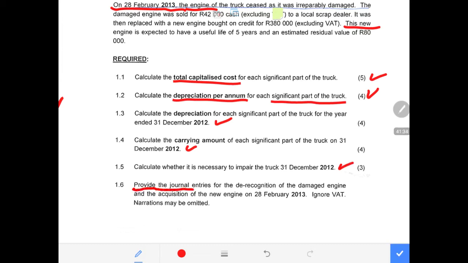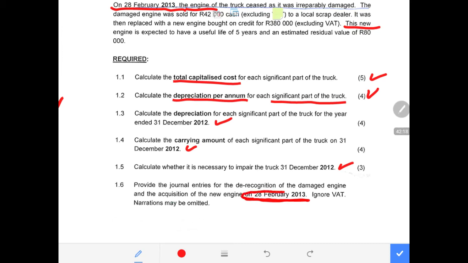Provide the general entries for the derecognition of the damaged engine and the acquisition of the new engine at the end of December 2013. We are focusing only on the damaged asset. Now we have to say we are providing general entries for which year? For the year ended 28 February 2013, or for the engine that was acquired at this date. I'm surprised now because the accounting period is ending there. Now we are to provide general entries to derecognize the engine and the acquisition of the new engine at the end of February.